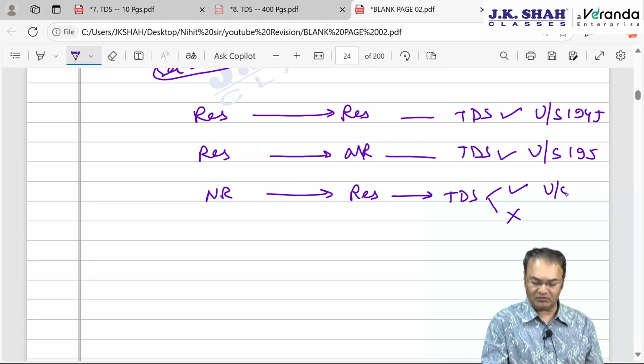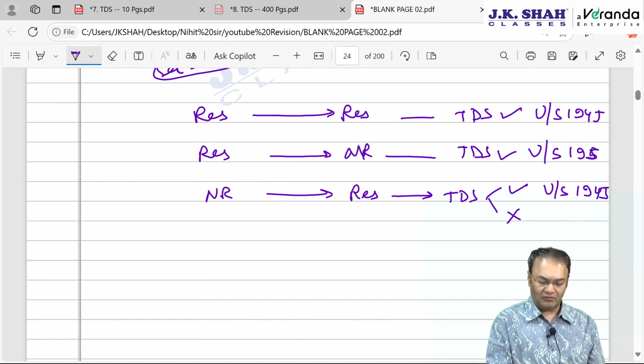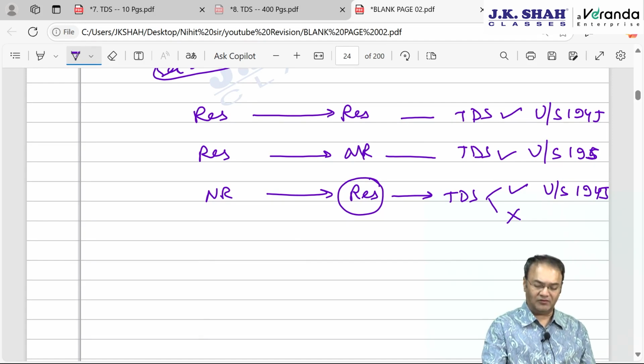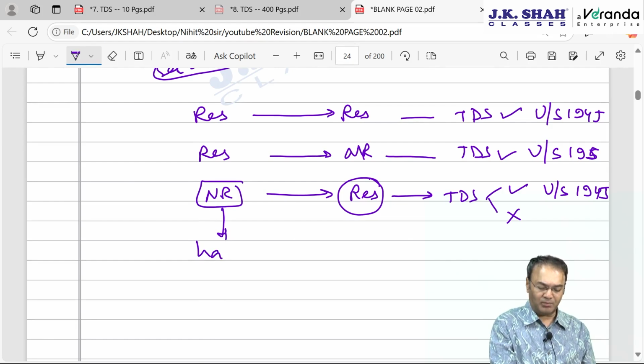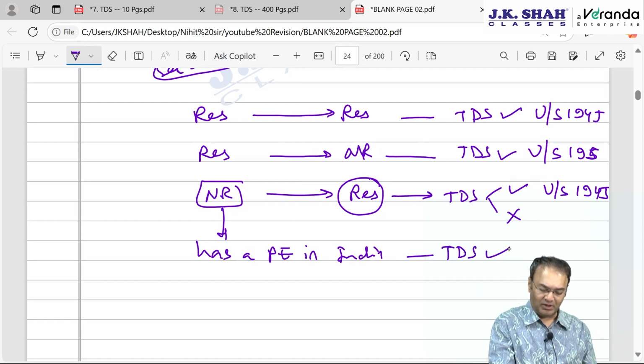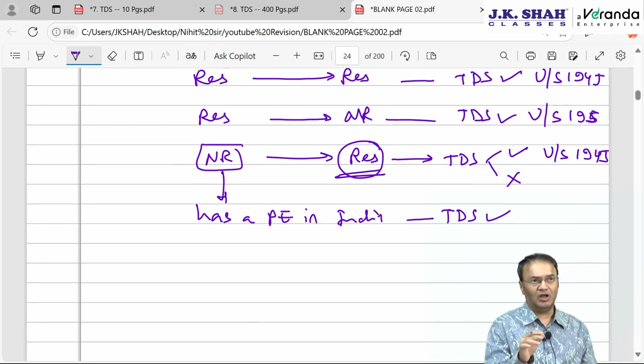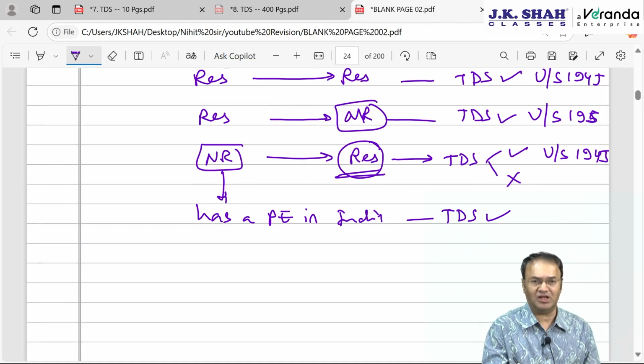If applicable, TDS will be under 194J and not under 195. Why? Because the payee is resident. CBDT issued a circular in 1995 clarifying that if the non-resident payer has a PE in India, a permanent establishment in India, then TDS is applicable while making payment. The TDS section will be 194J only because the payee is resident. Which section will apply depends upon the payee. Payee non-resident, then 195. Payee resident, then 194J or any other section.